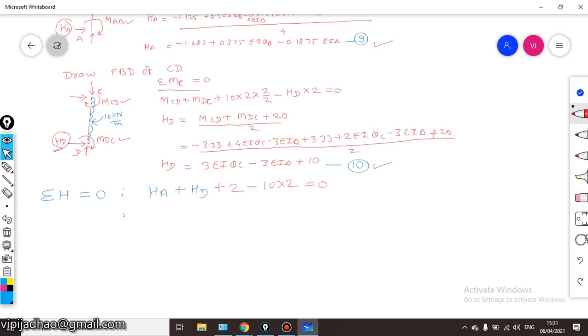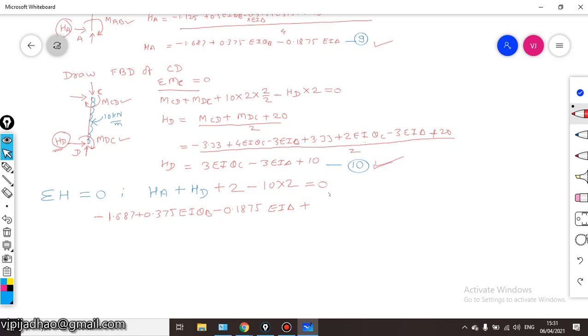We have to add these two equations. This will be minus 1.687 plus 0.375 EI theta b, minus 0.1875 EI delta.